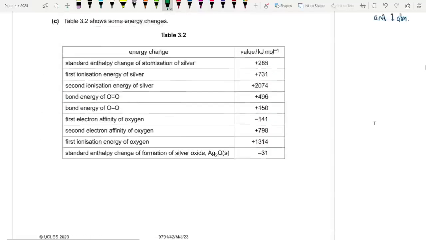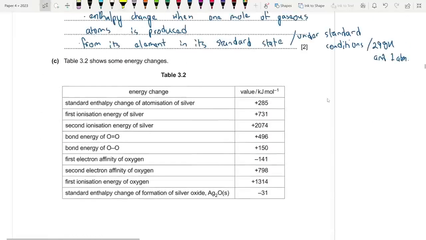Using relevant data, what are the ones I'm going to use? First, ionization energy of silver, then bond energy of oxygen, first electron affinity of oxygen, second one I don't need, and formation of silver oxide and atomization of silver. These are what we need. Okay, fine. So let's do it.